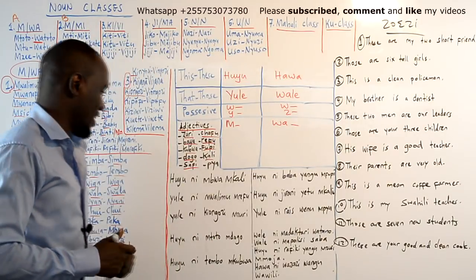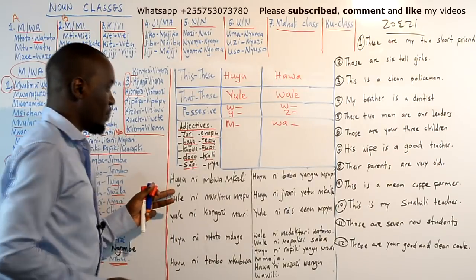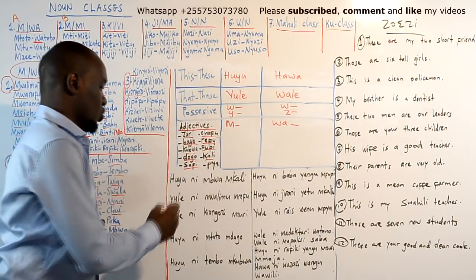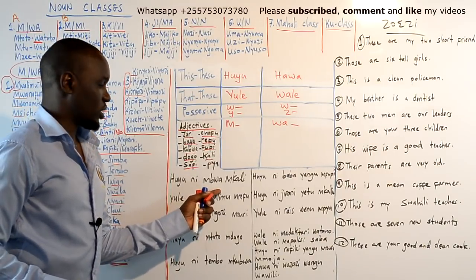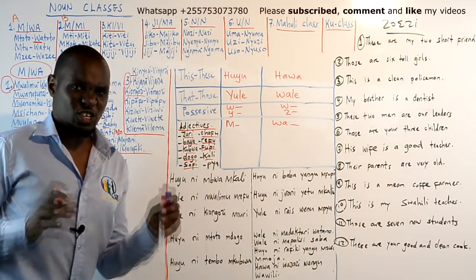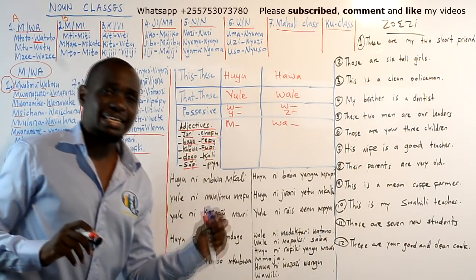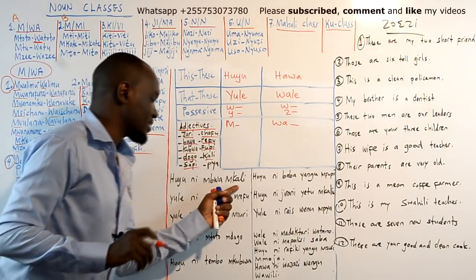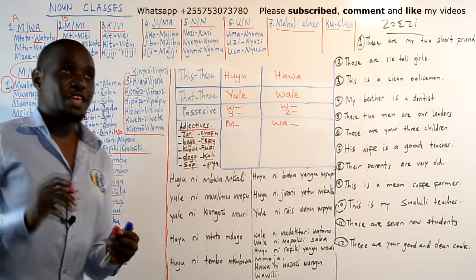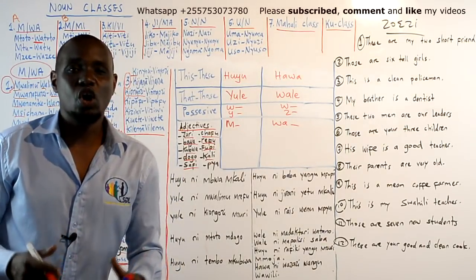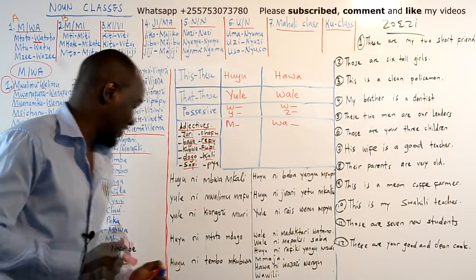So huyu ni mbwa mkali. This sentence will be huyu. Do you remember huyu? Huyu is this. So this is mbwa, is a dog. Mkali is fierce. So huyu ni mbwa mkali. This is a fierce dog. Yule ni mwalimu mrefu. That is a tall teacher.